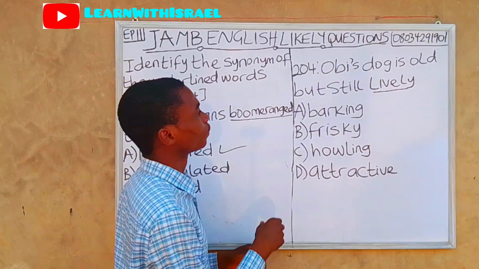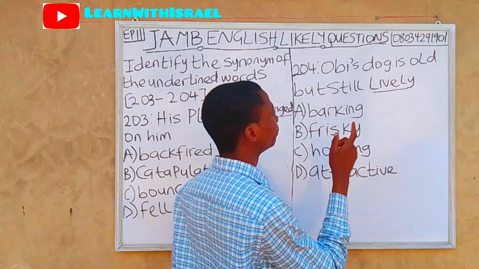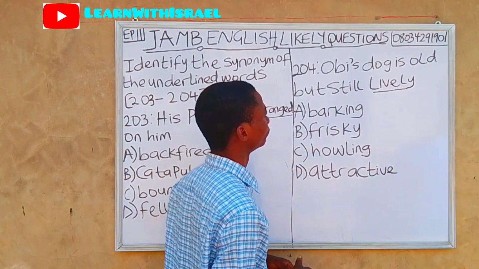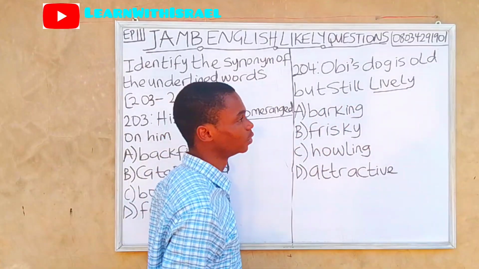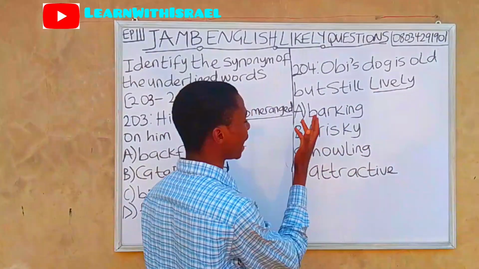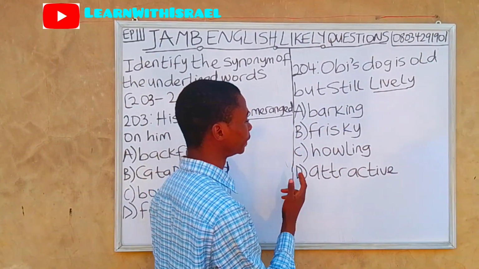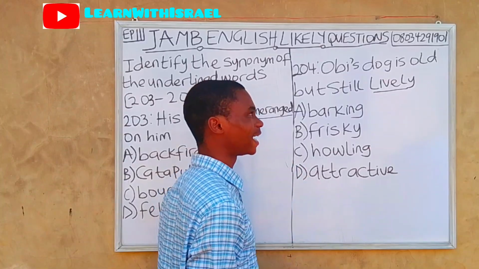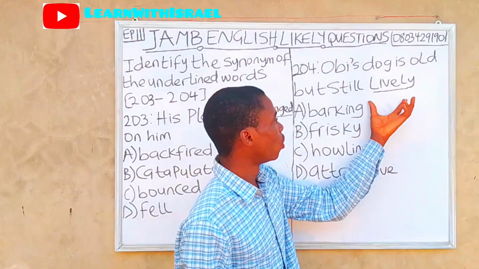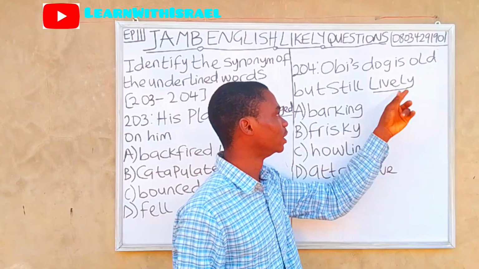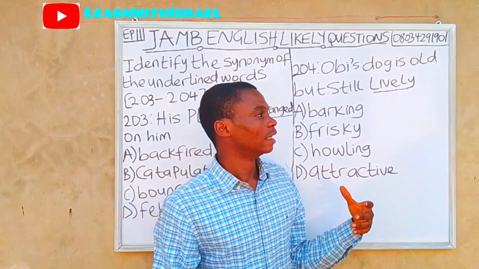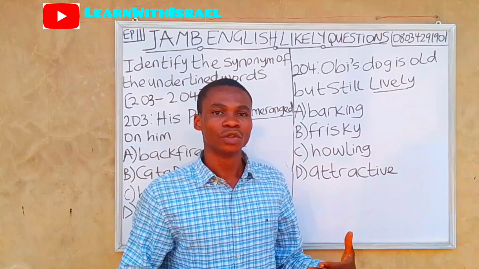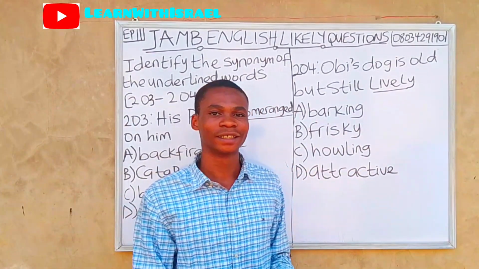Question 204. Obi's dog is old but still lively. We are asked to look for the synonym for lively. A. Barking. B. Frisky. C. Howling. D. Attractive. Before we can know the nearest in meaning, what is lively? Lively means to be energetic.